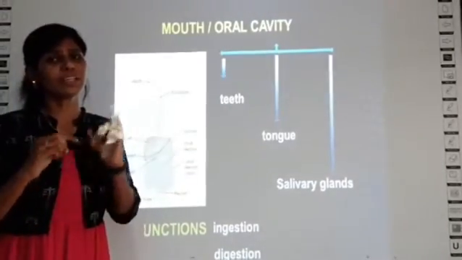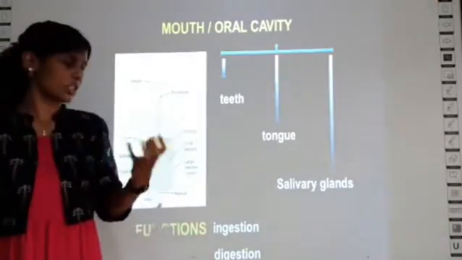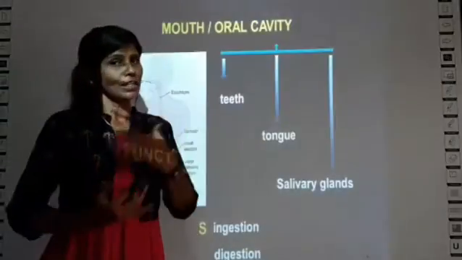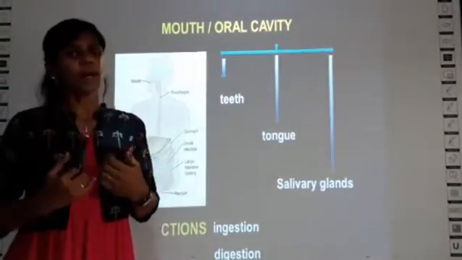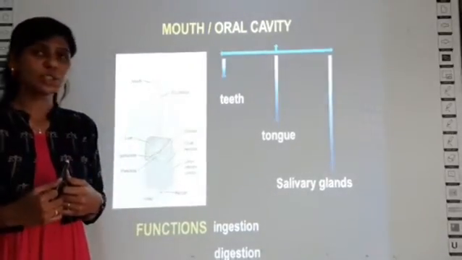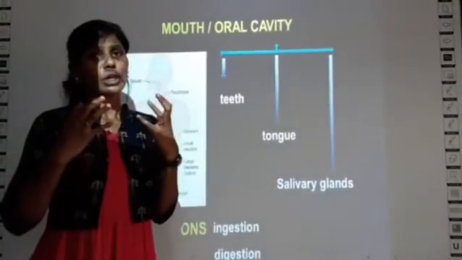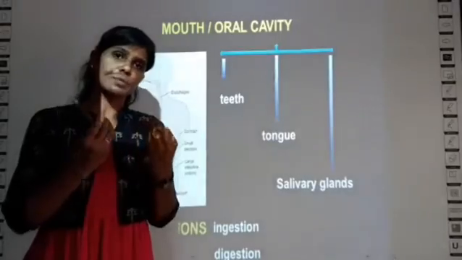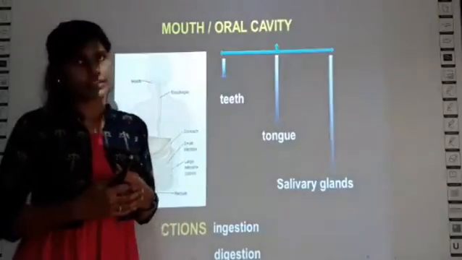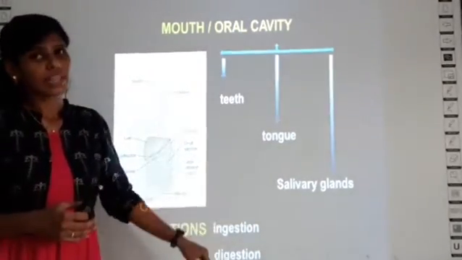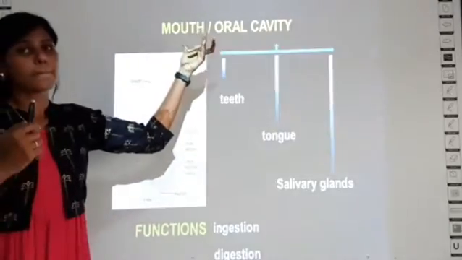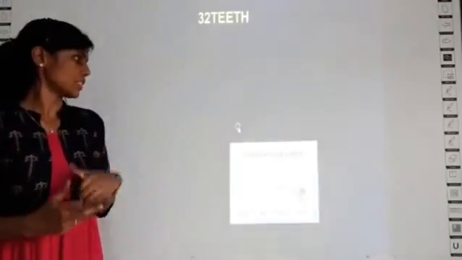What is the difference between ingestion and digestion? Ingestion means taking in of nutrients through the mouth. Digestion means the breakdown of a complex food material into a smaller food material. So ingestion as well as digestion takes place in the mouth or in the oral cavity.